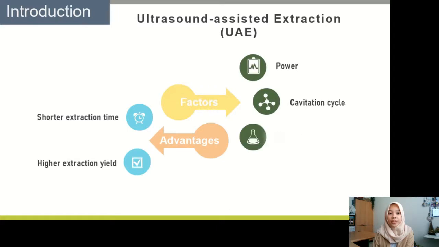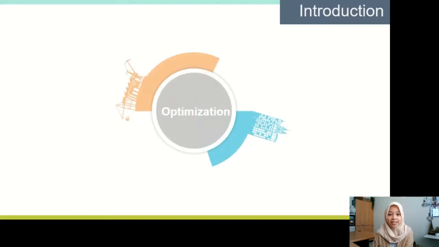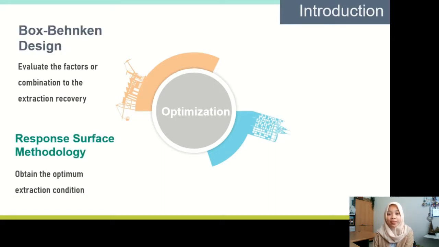However, there are several factors affecting the ultrasound-assisted extraction performance, including power, cavitation cycle, and sample-to-solvent ratio. Thus, to achieve the highest extraction recovery, a specified condition is needed. In order to get the optimum condition, an optimization process could be performed with chemometrics using Box-Behnken design and followed by response surface methodology. A following evaluation process toward the ultrasound-produced starch is needed to evaluate the applied process.